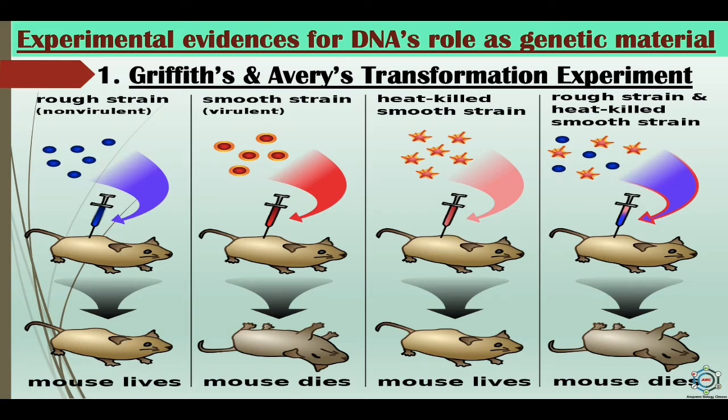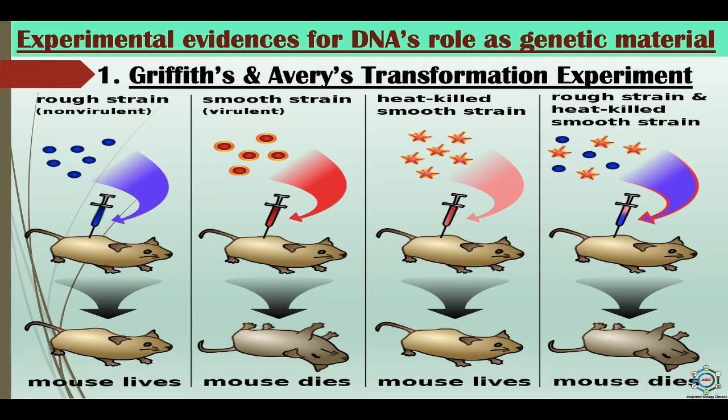While S strain bacteria formed colonies that were rounded and smooth, hence called S strain. The smooth appearance was due to a polysaccharide, or sugar-based coat, produced by the bacteria. This coat protected the S bacteria from the mouse immune system, making them virulent, capable of causing disease. Mice injected with the live S bacteria developed pneumonia and died.